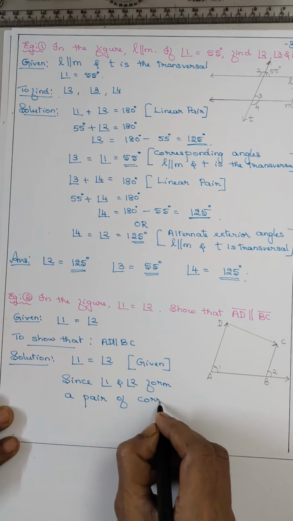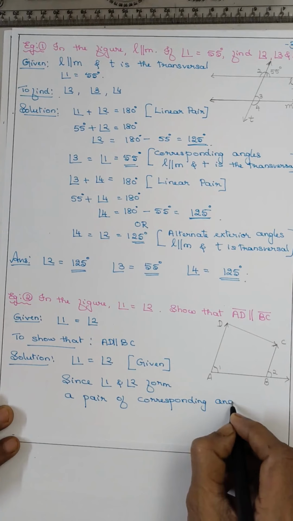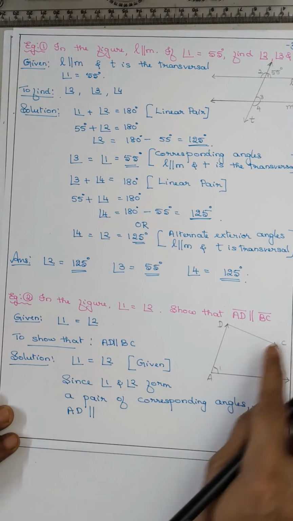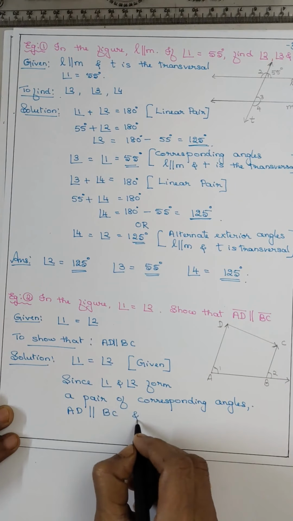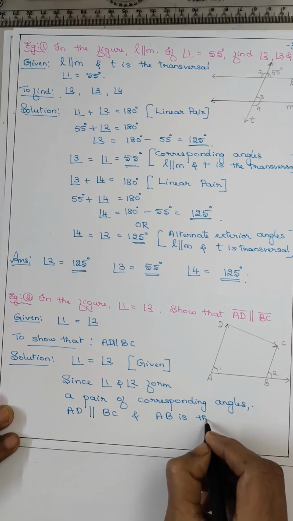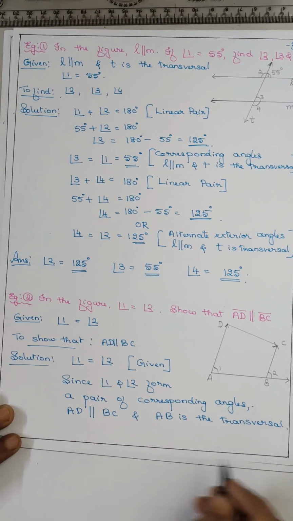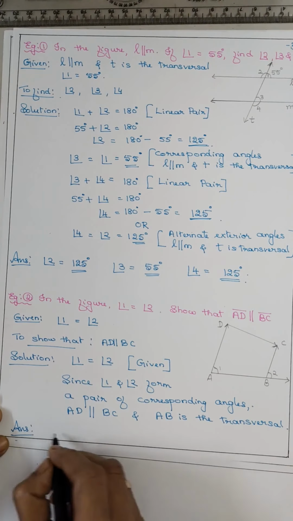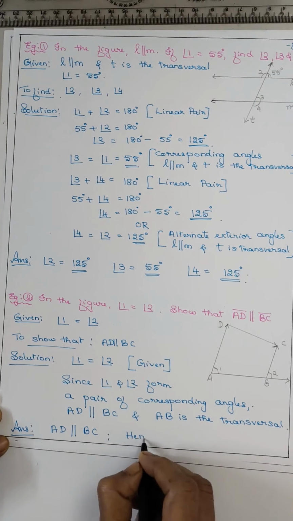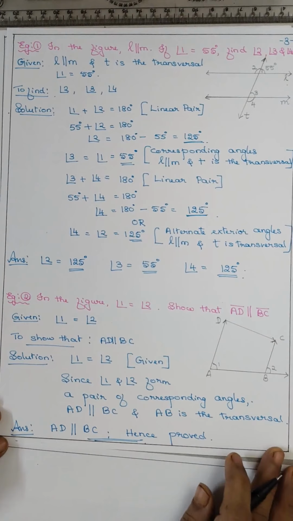A pair of corresponding angles. AD is parallel to BC and AB is the transversal. We have taken AB as the transversal. So answer: AD parallel to BC, hence proved. Hope you understood.